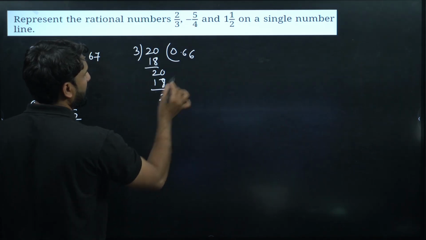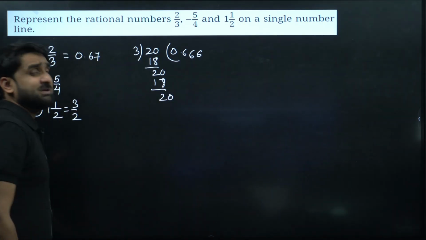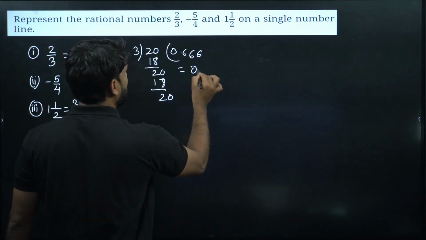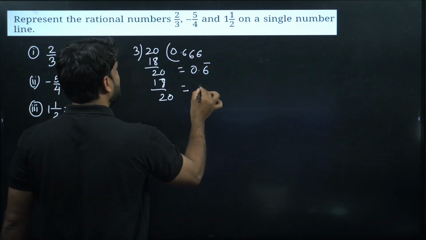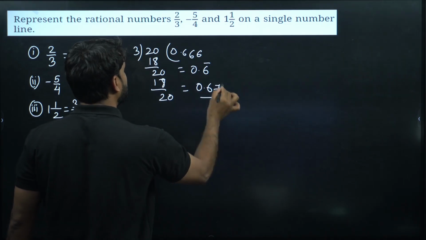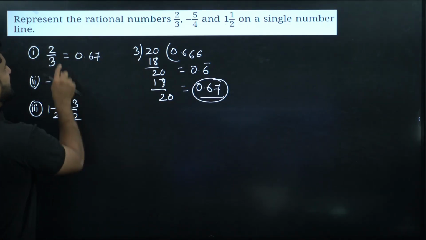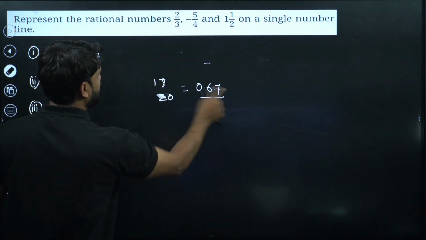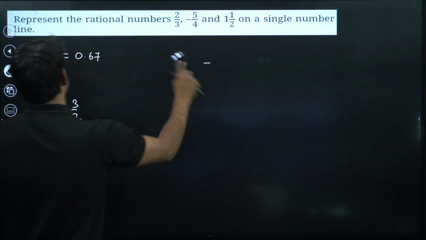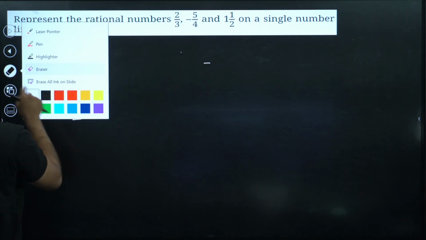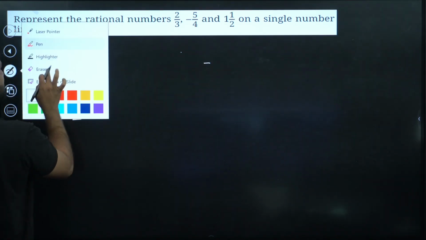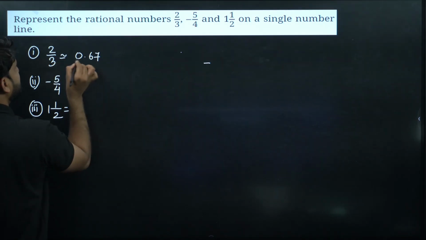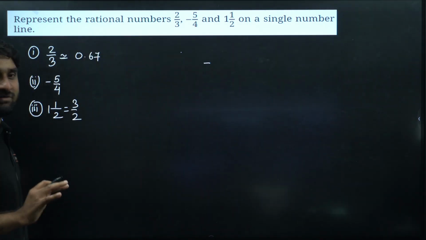Oh my God. So this is a non-terminating repeating decimal. If we look here, it can be written as 0.6 bar. At 2 decimal places, we can write 0.67 also. So approximately this is equal to 0.67. Let's write here. I hope this is clear to you all. So the decimal expansion of 2 by 3 will be approximate. Let's write here the sign of approximation. This is approximately 0.67, right?